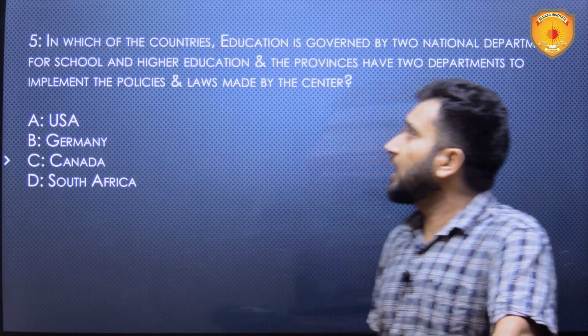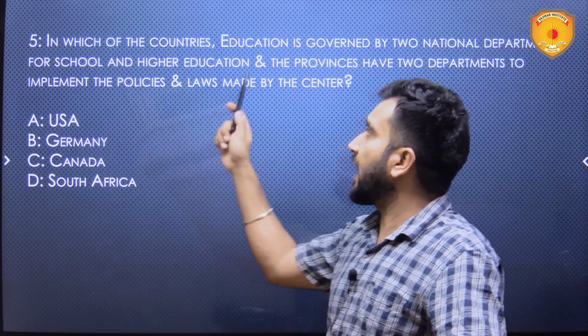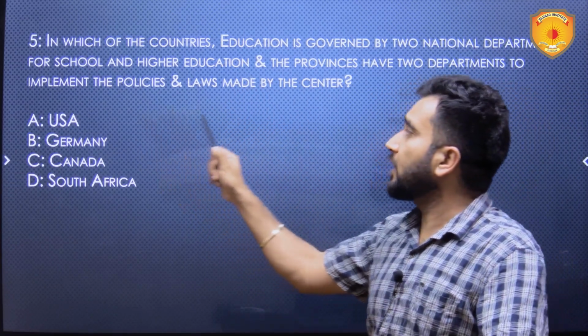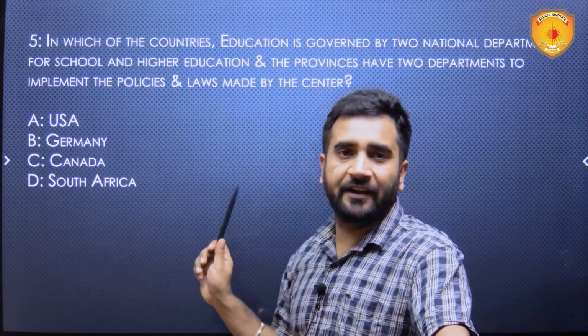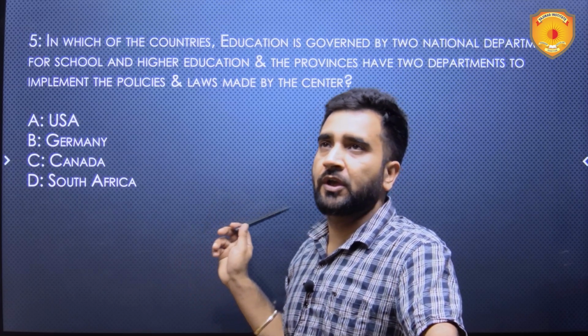The fifth question, in which of the countries education is governed by two national departments for school and higher education, and the provinces have two departments to implement the policies and laws made by the center? USA, Germany, Canada, or South Africa? Very simple question, direct question.